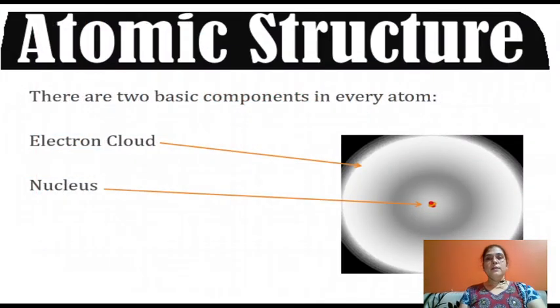Atomic structure. See the model. There are two basic components in every atom: the electron cloud and the nucleus. The nucleus is the center part of the atom and it consists of protons and neutrons. The electron cloud means the electrons are around the nucleus.